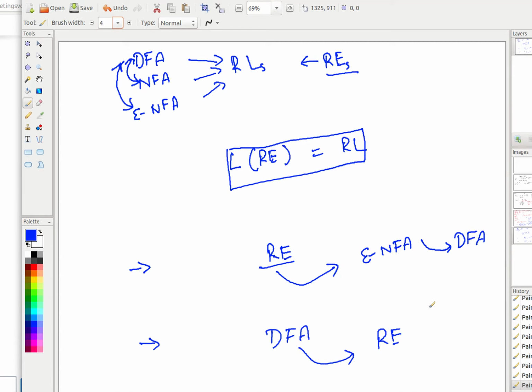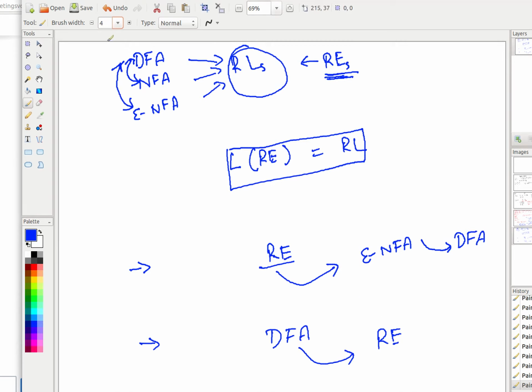Therefore, for every DFA there is a regular expression, and for every regular expression there is a DFA. Therefore, the set of all regular expressions is also representing the same class of languages, which are regular languages. Right. So, we have to prove in two directions.